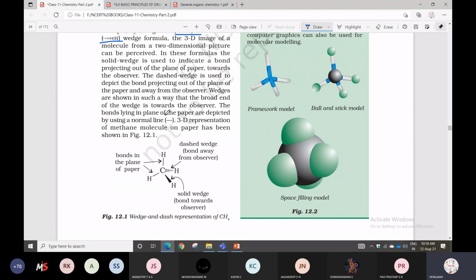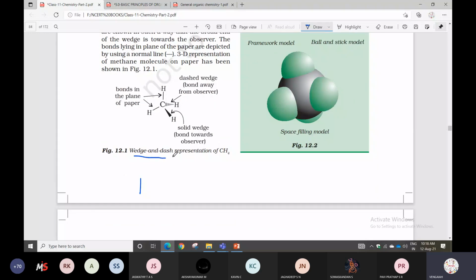So in total we have studied 4 types of bonds. This is a dash edge type condition. They represent solid lines, yes, wedge and dash method. Wedge and dash representation. This is methane type. So CH4 is there. That is the condensed method.